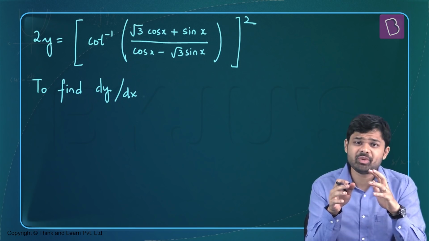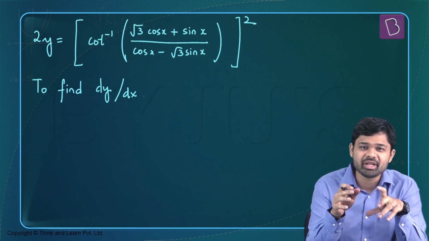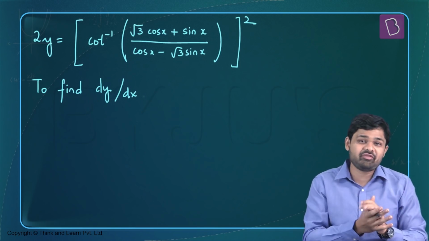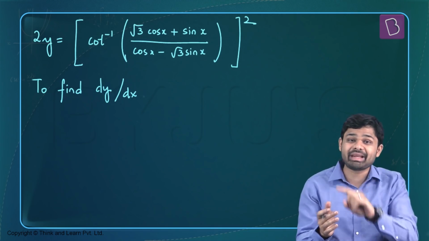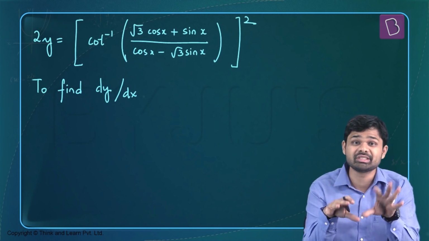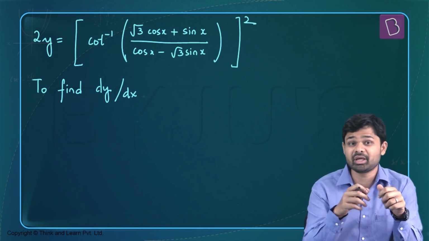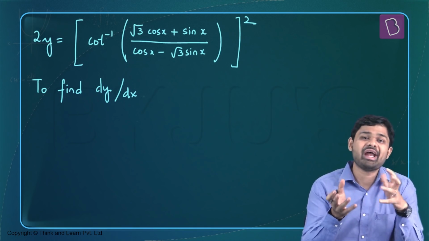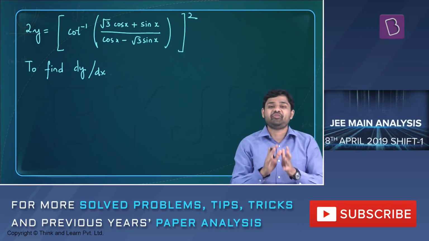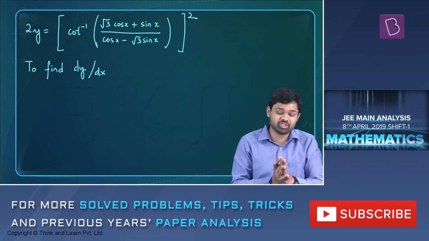But in such questions where the function definition has an inverse trigonometric function with trigonometric functions in the argument, we don't directly go to differentiate. What we do is we try and simplify the function statement as much as possible using the properties of trigonometry and inverse trigonometry, and then differentiate the function once we have simplified it as much as possible.